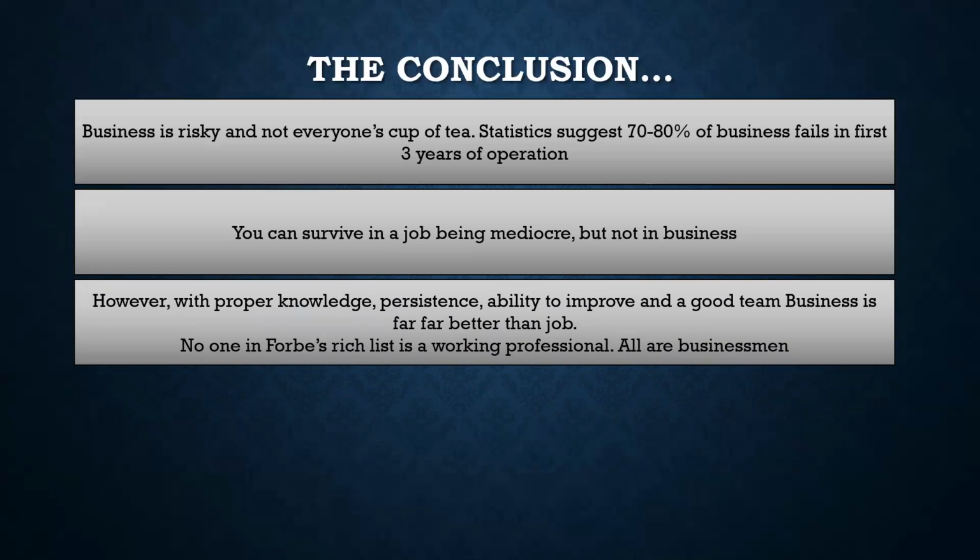Along with that, persistence is required, because you need to learn how something is going on. Something you believe would happen would not actually happen in that manner. So you need to have that persistence, right? You have to improve every time, like I mentioned. If you are not improving, you will go out of business so soon. And you need a very good team, whose vision is aligned with you, who pushes you when you are demotivated, and who also listens to you and gives you good feedback, right? So if all these four abilities are present, or four checkboxes are clicked, then business is far, far better than a job.